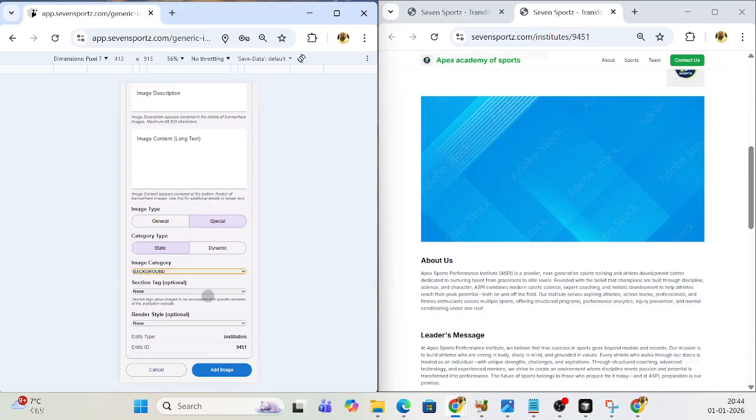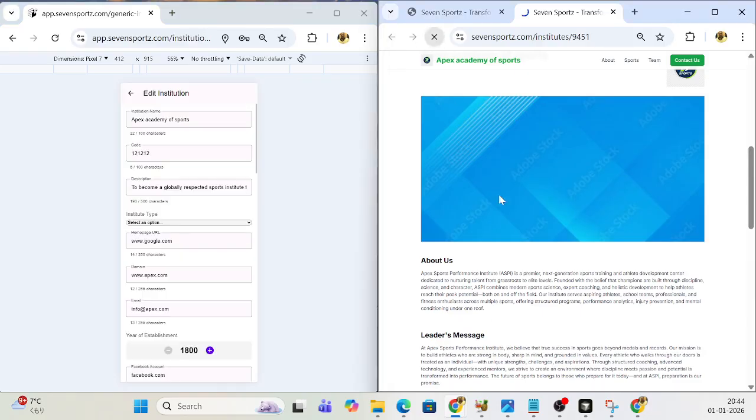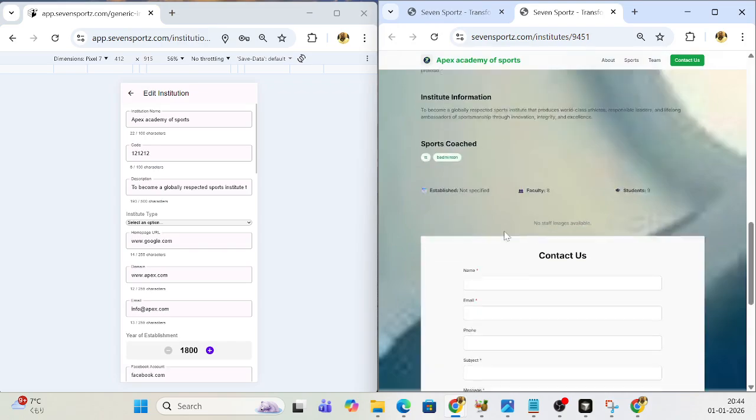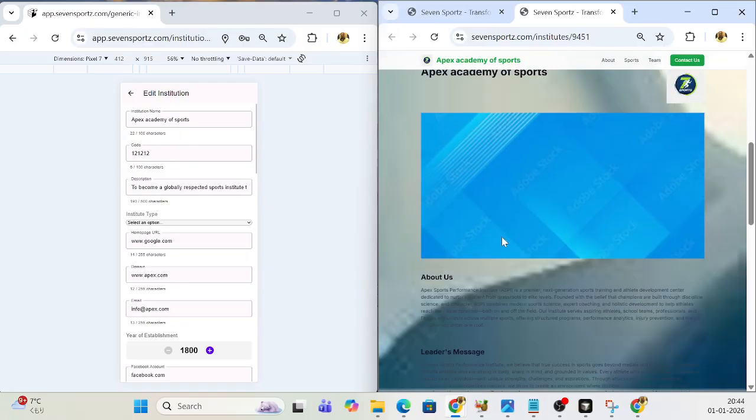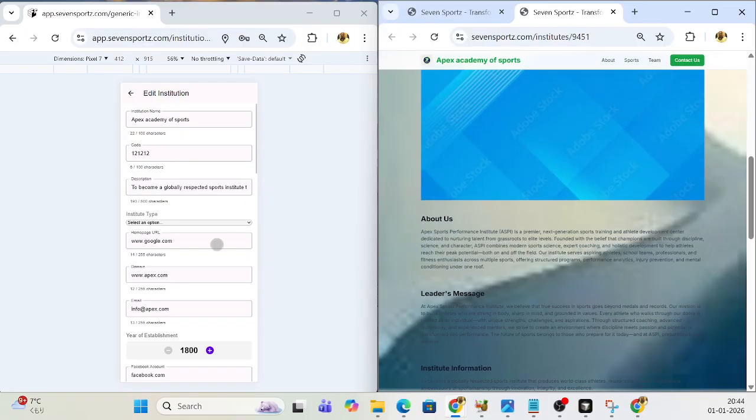And I am not adding the background to any section, I am just adding the background to the whole page. So that's it, already added. Here we are. So you can see the background of the home page. So now you can see the meaning, like how the look and feel of the page changes.